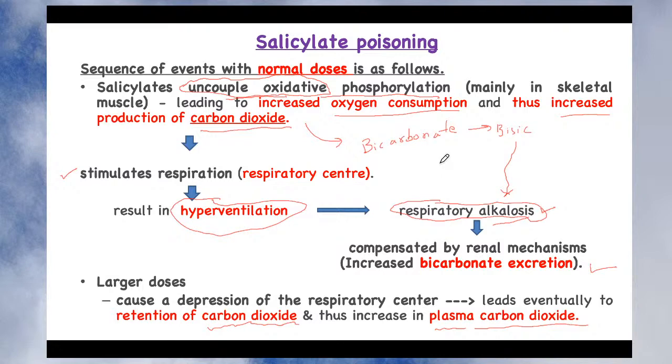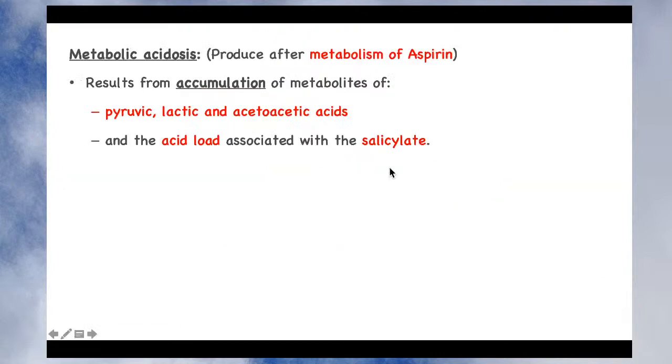In addition to that, it doesn't stop here. It also produces another pH-related problem, which is called metabolic acidosis. Now why does it produce metabolic acidosis? Because aspirin after metabolism is converted into different acids. It results from accumulation of metabolites of aspirin, such as pyruvic acid, lactic acid and acetoacetic acid. So all these are acids. And what is the pH of an acid? The pH of an acid is acidic in nature, so it has a low pH.